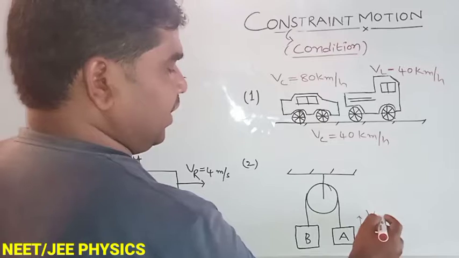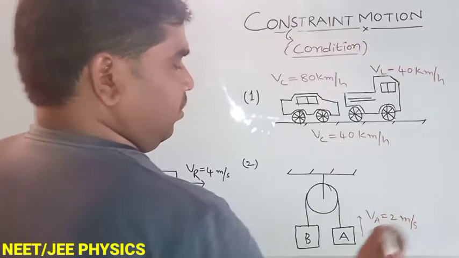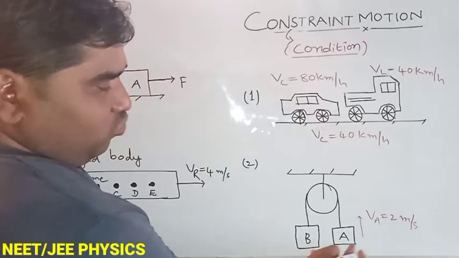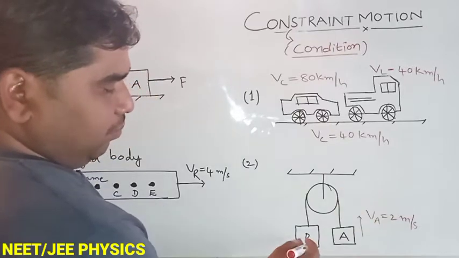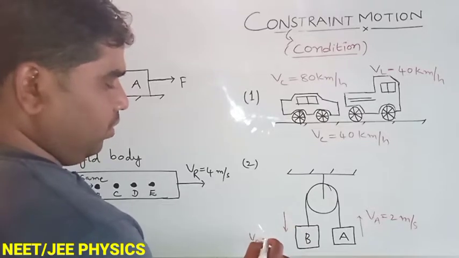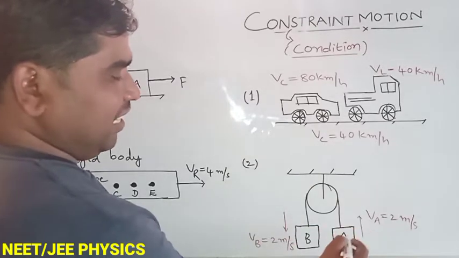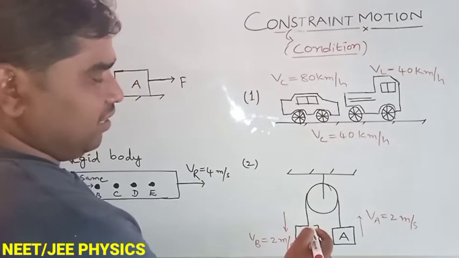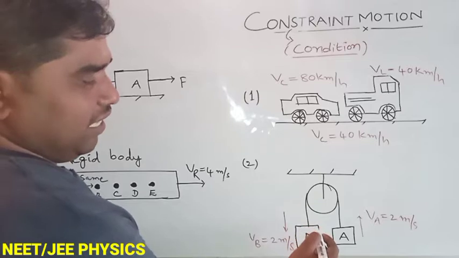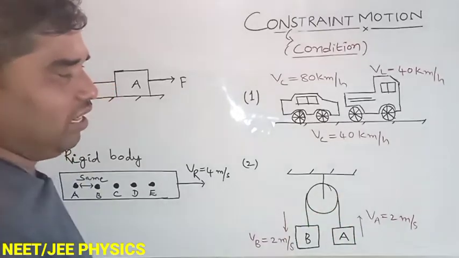When the velocity of block A is 2 meter per second upward, block B also moves with a velocity of 2 meter per second, because both blocks are attached to the same massless string. That's why if one moves upward, the other moves downward with the same velocity.